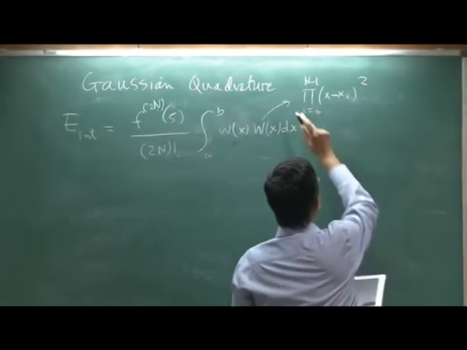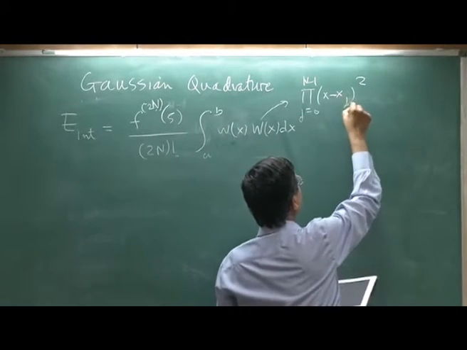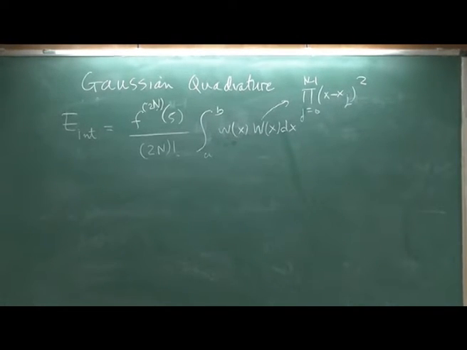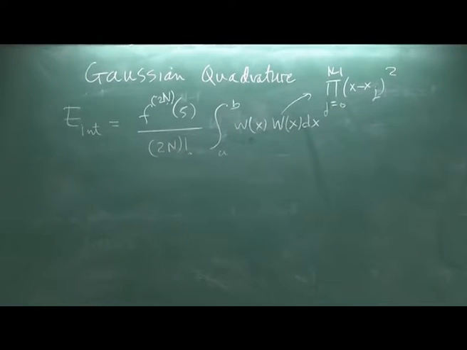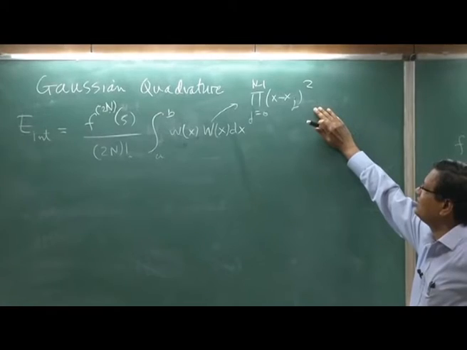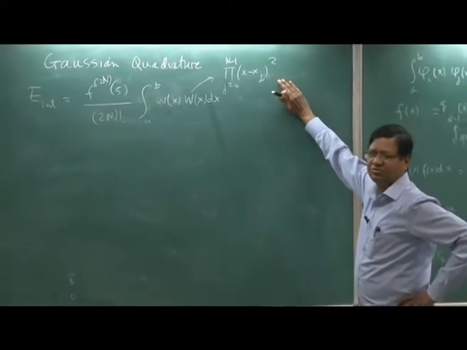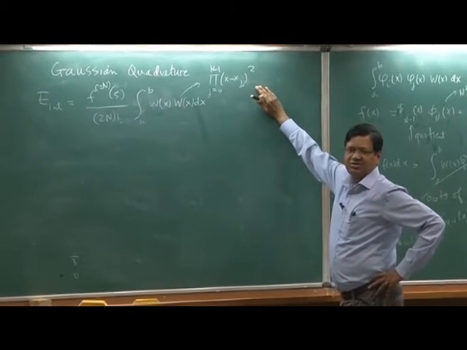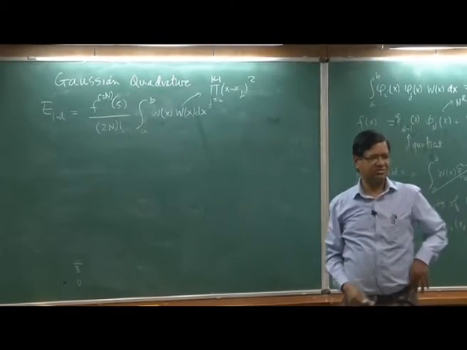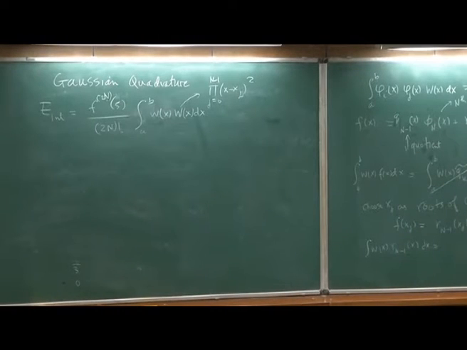So the xj's are the roots, but squared. So this is a higher order polynomial, 2n minus 2. So this is very accurate. The higher the order of the error, the more accurate the series.